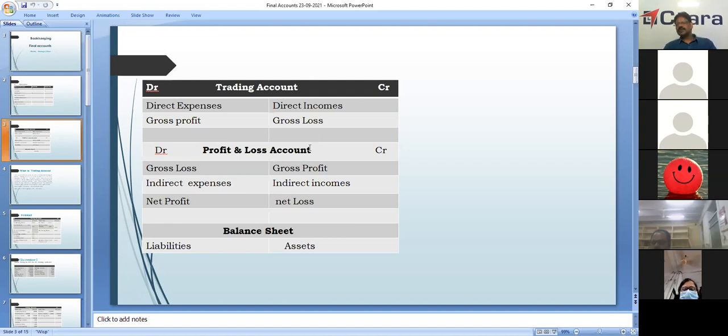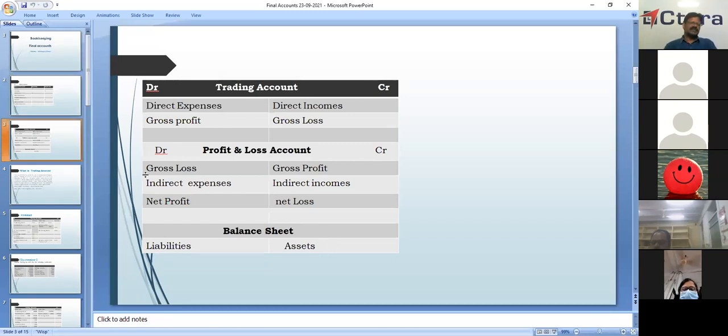In the profit and loss account, what will we show? All indirect expenses and indirect income. By preparing the profit and loss account, we get net profit or net loss. And then the balance sheet, we have liabilities on the left hand side. It's a statement, not an account. And on the right hand side, we have assets.